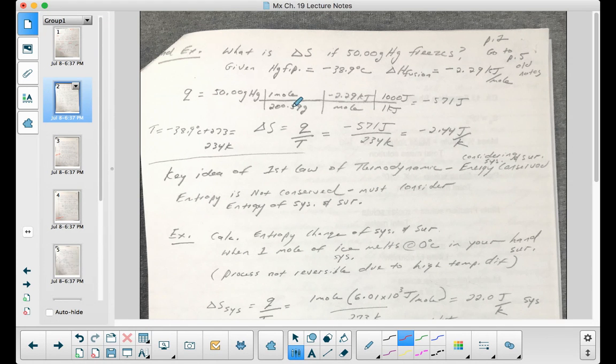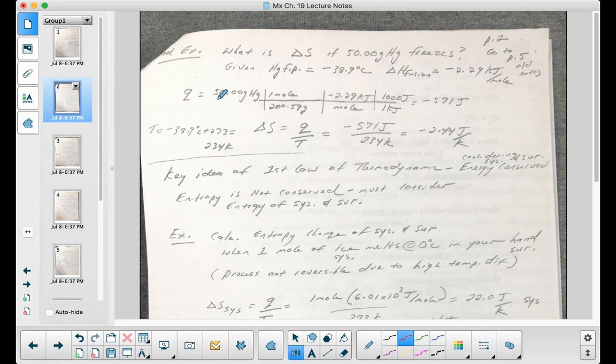Okay, so here's my second example. What is the delta S if 50 grams of mercury freezes, given mercury's freezing point of negative 38.9 degrees Celsius, and the heat of fusion for mercury, the melting of mercury, is negative 2.29 kilojoule per mole. So the first thing that I do is I have to calculate the Q value.